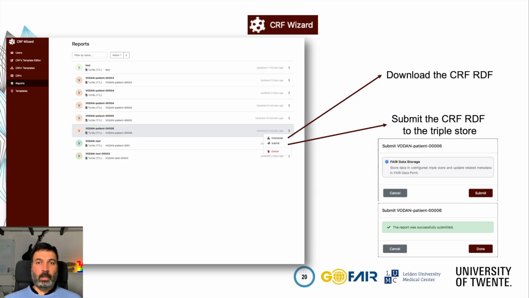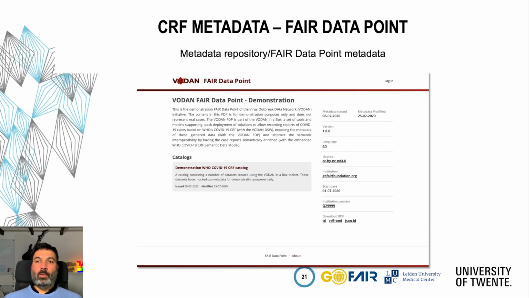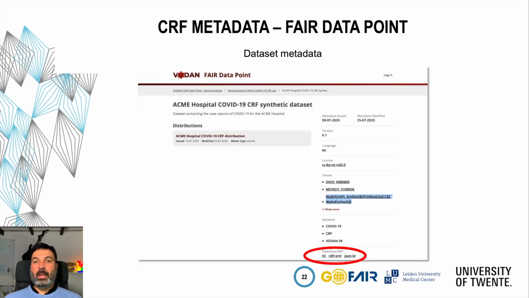In this screenshot, we show the possibility of submitting a given case report to the triple store, which triggers the automatic update of the related metadata, or downloading the CRF data in RDF. For the metadata part, we can see here our demonstration VODAN FAIR Point with the metadata about itself, I mean, the FAIR Point itself. And here we can see the metadata about the CRF dataset of a fictitious hospital.